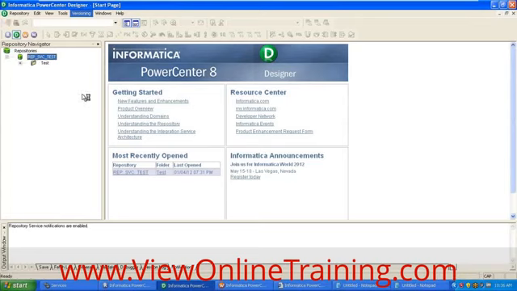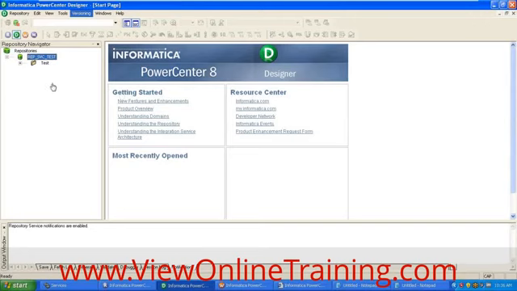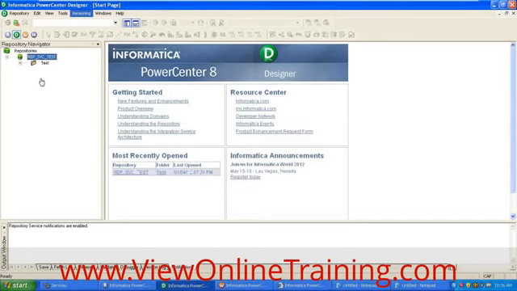Each client tool has some windows defined in it. On the left side you will have a repository navigator. You use this repository navigator to log into the repository, and within the repository you will have some folders.